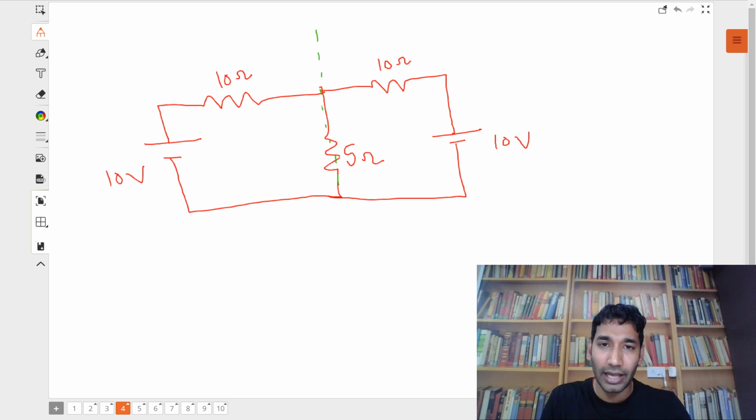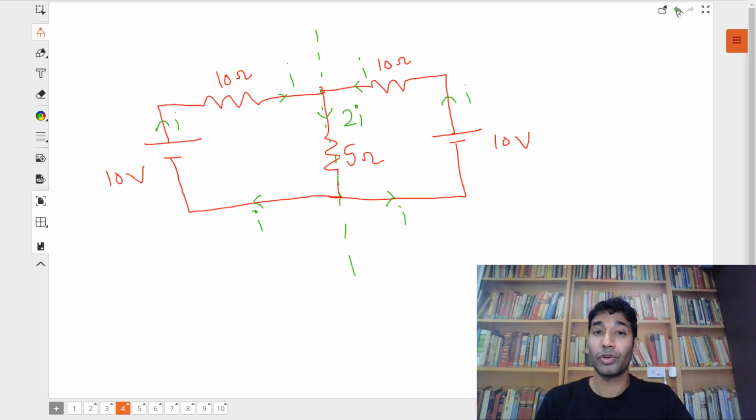If this is the green line, left part of the circuit and right part of the circuit, both are equivalent, symmetrical, right? So then what happens? Then current flowing through this part, if it is I, current flowing through this will also be I. So if I current comes from here, I current will come from here too, and I and I will combine and become what, my dear students? 2I. Okay, and this again it will be I and it will be I. Okay, so now you will say, sir, how does it help? If you have noticed this very carefully, this really helps you a lot.